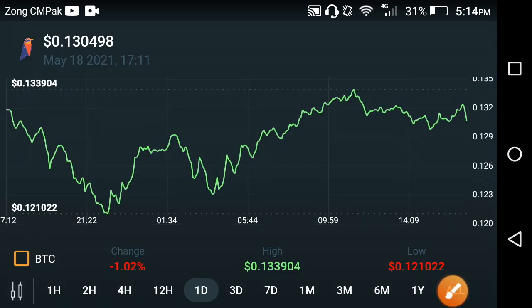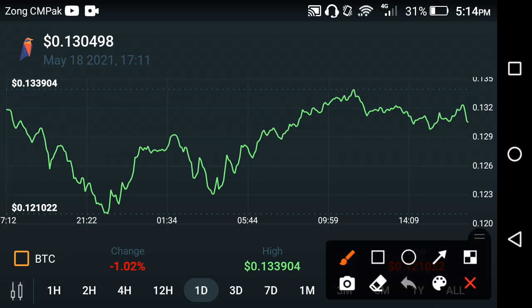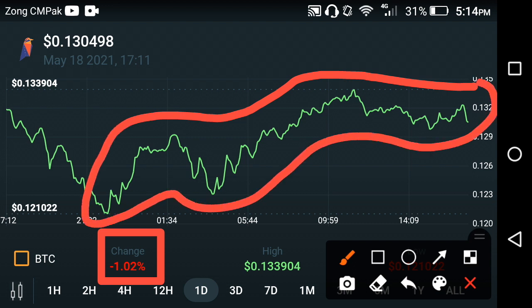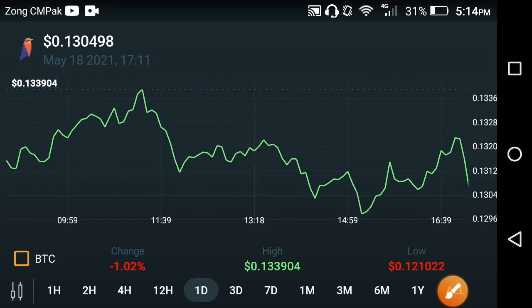Let's see the price chart of the Ravencoin. Absolutely, this is good news, but the price change is still negative, friends. As you can see here, in the last 1 day, the Ravencoin is trying to take a jump, and they also took a very good jump, but unfortunately the price change is negative, friends.